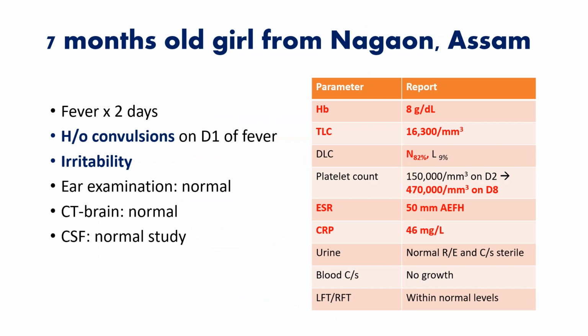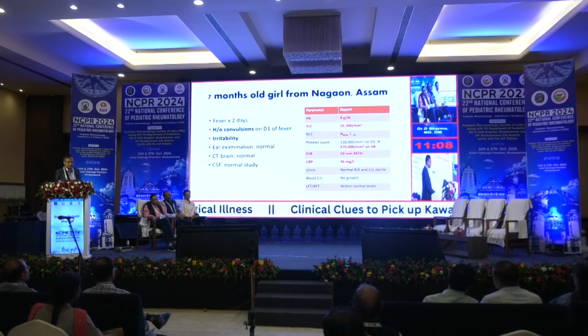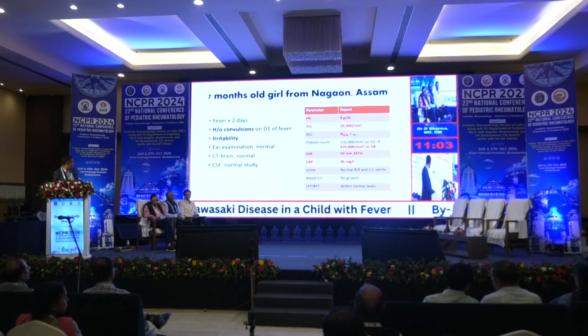This is a 7-month-old girl from Nagaon, Assam, situated in the mid part of Assam. Fever for 2 days, history of convulsion on day 1 of fever, irritability. Ear examination was normal; we always check the ears to rule out otitis media in an acutely febrile and irritable child. CT brain was normal, performed before referral to our hospital because convulsion was there and there could be something inside the brain. Then CSF study was normal.